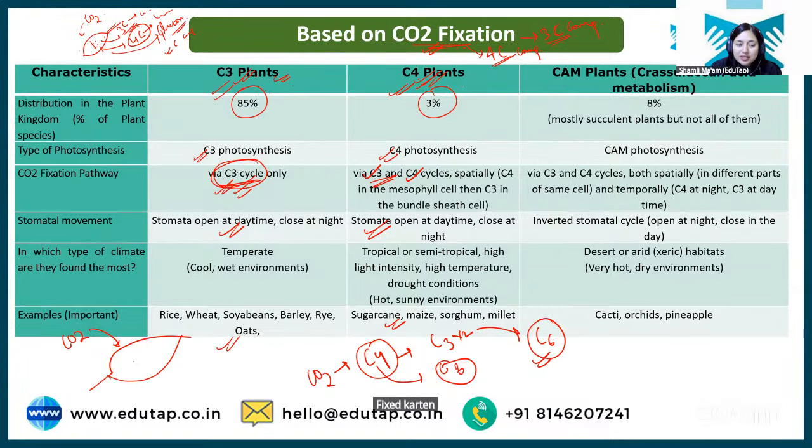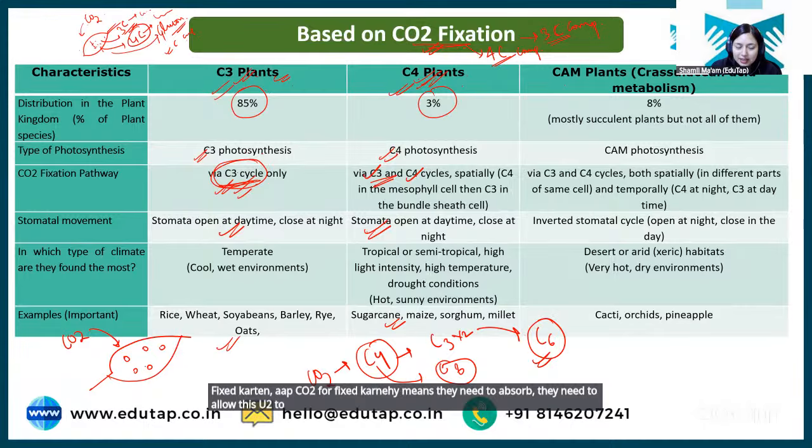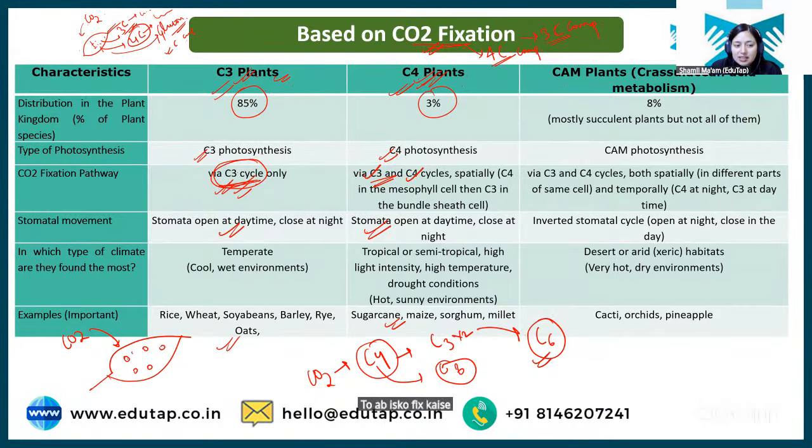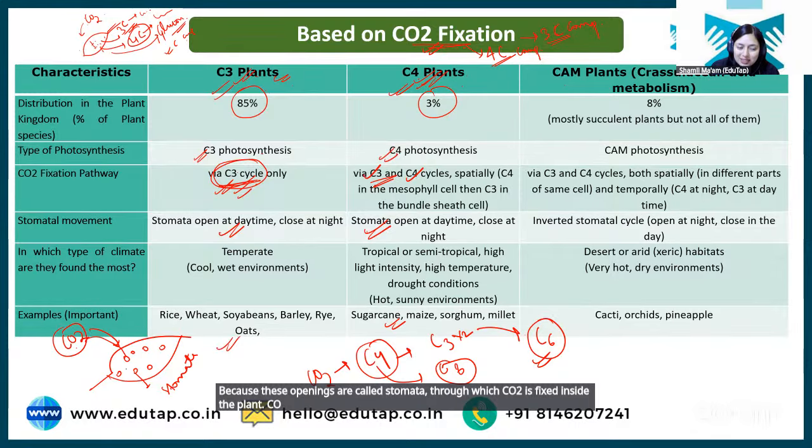Now CO2 will be fixed, meaning the plants need to absorb it and allow CO2 to pass inside the plant body, right? So how will it be fixed? There are some openings, and these openings are called stomata, through which CO2 is fixed inside the plant. CO2 enters inside the plant body.